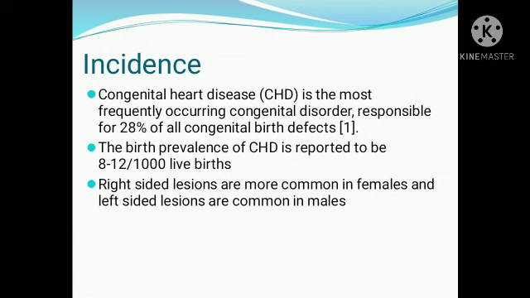Among those, cardiac is a common one, 28%. And the birth prevalence of CHD is reported to be 8 to 12 out of 10,000 live births. How prevalent it is? So that is 8 to 12.